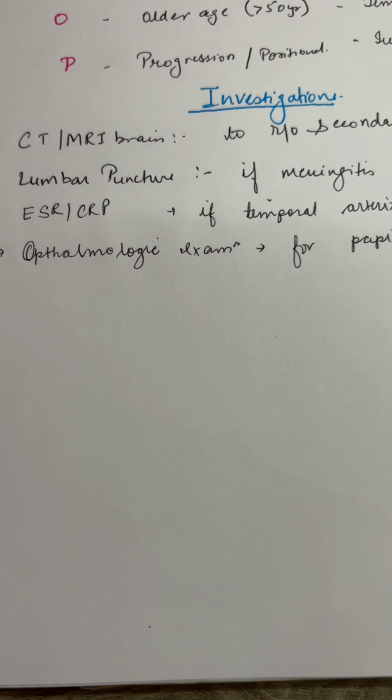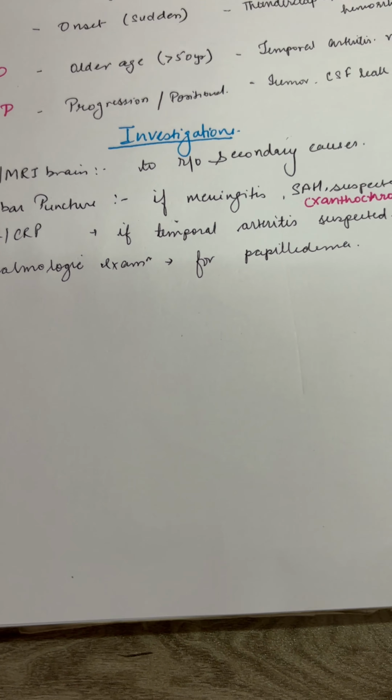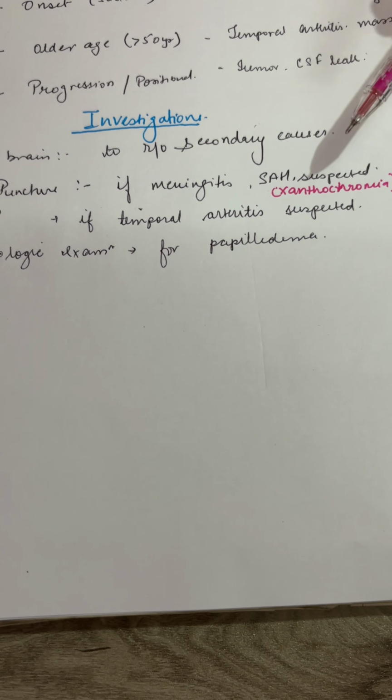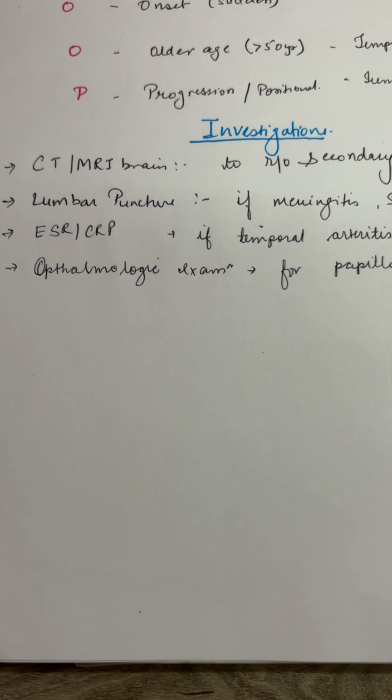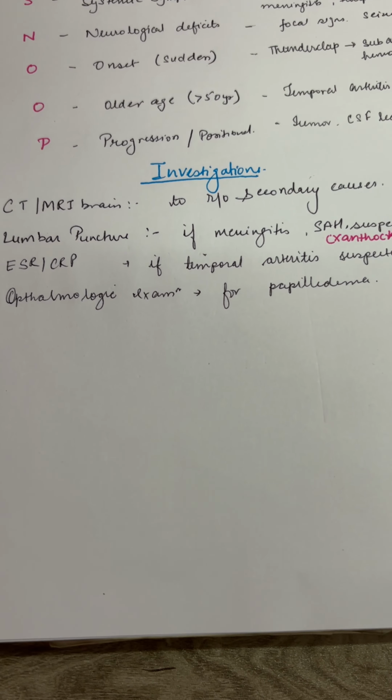Investigations like CT, MRI brain have to be done to rule out secondary causes. Lumbar puncture if there is meningitis or subarachnoid hemorrhage, to see xanthochromia. ESR, CRP if temporal arteritis is suspected, and ophthalmologic examination for papilledema.